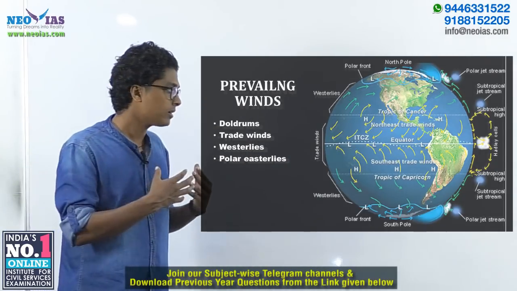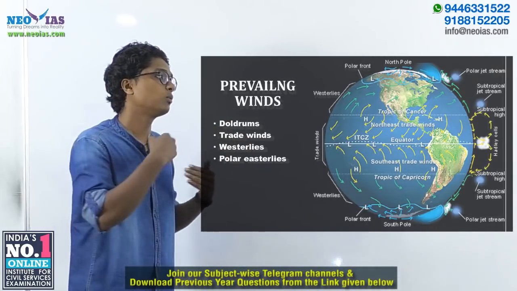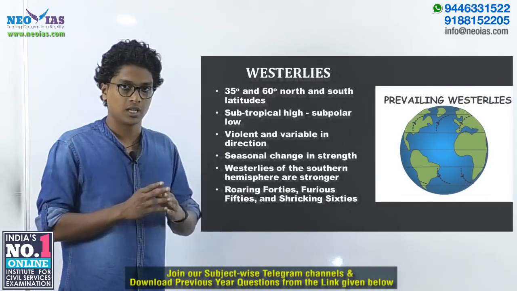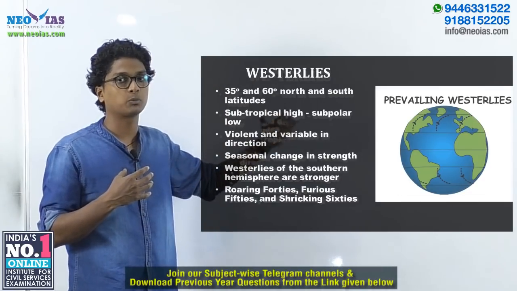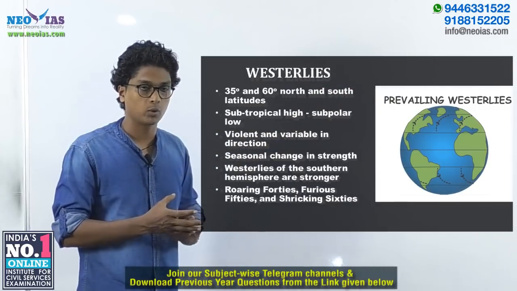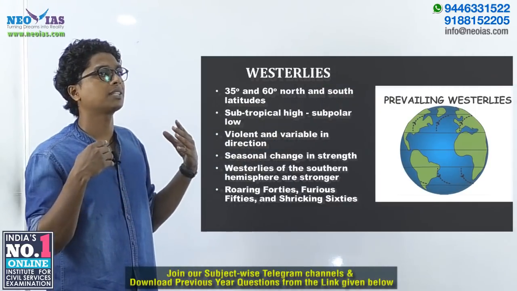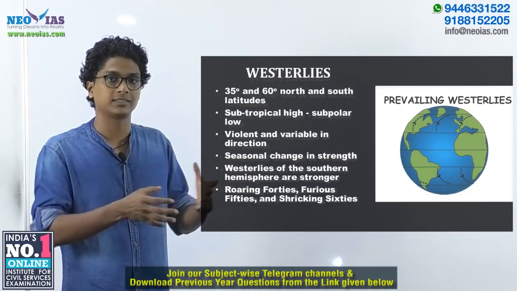So this is the intro regarding the pressure belts and the prevailing winds. Now let's move on to today's topic of discussion, which is the Westerlies. As I already said, Westerlies move from the subtropical high pressure belt towards the subpolar low pressure belt. This is a very important wind, and it has huge climatic influence on Western Europe as well as the Gulf of Mexico.